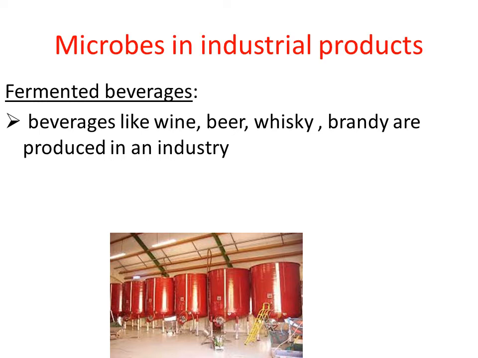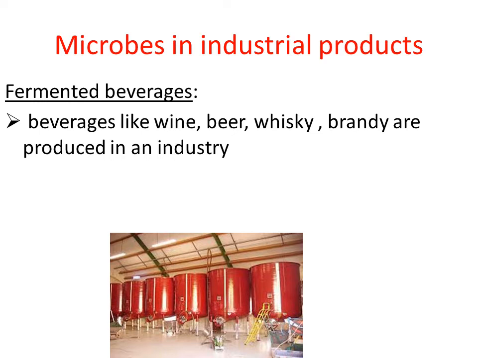How to produce these beverages? What is the common procedure they follow to produce these products? As I told you in the last slide, for producing any product in the industry, we need large vessels, right? Those large vessels are called fermenters. First they will take some raw materials in the fermenter.